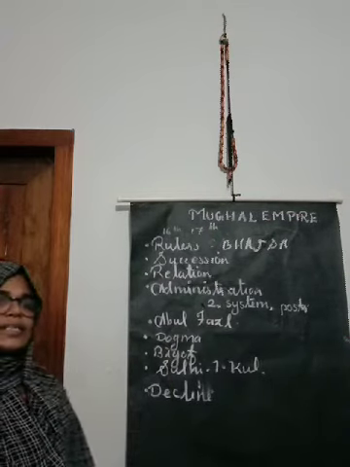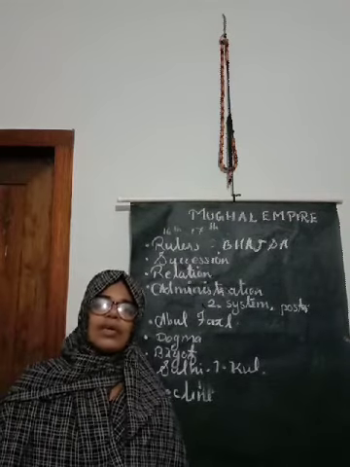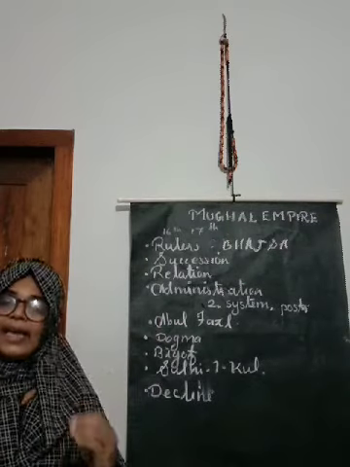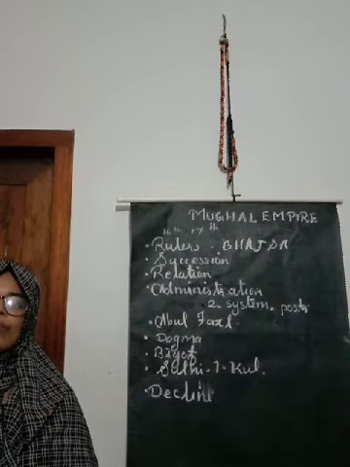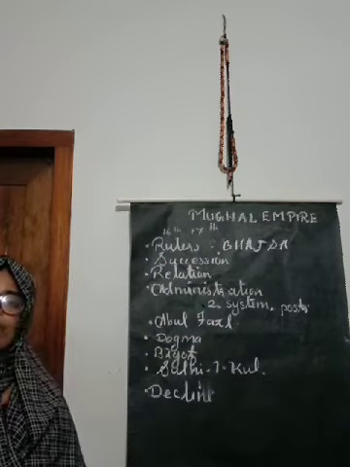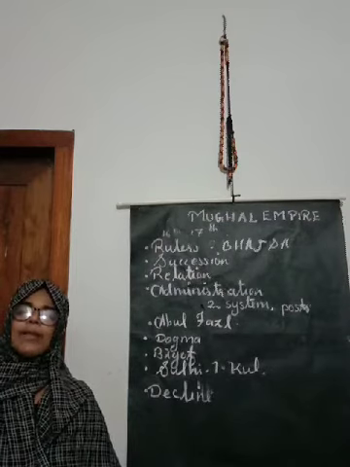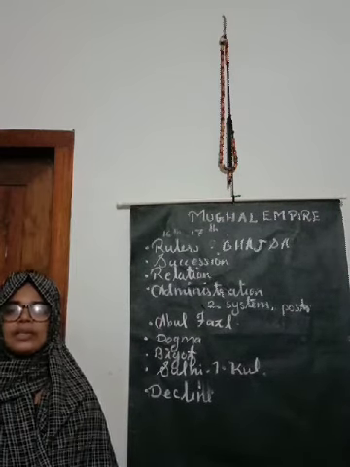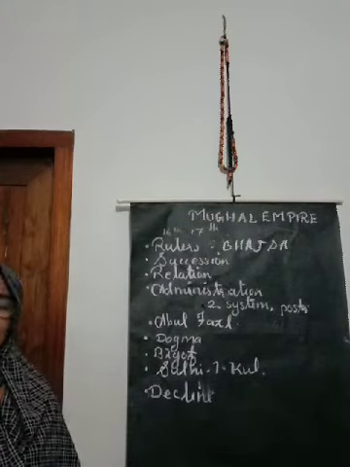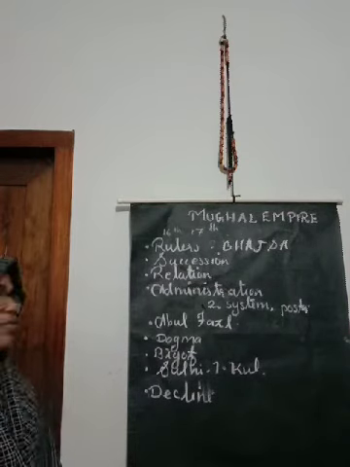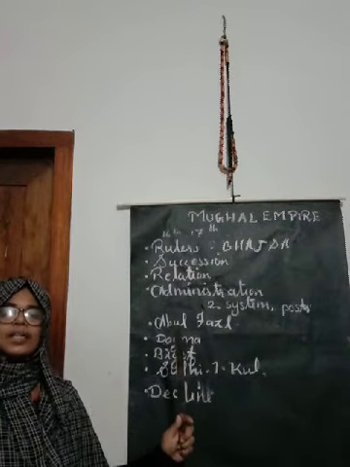Okay, next one, it is relation of Mughal emperors with other rulers. The relation that the Mughal emperors were keeping is highlighted, or emphasized, by the historians in a positive manner, or appreciated. Why? When a ruler was defeated by Mughal rulers, they were keeping good terms with these defeated rulers. Means not at all humiliating, they were given respect further. This was the relation kept by Mughal rulers with other rulers, especially the defeated ones.